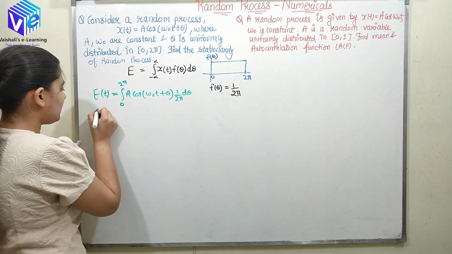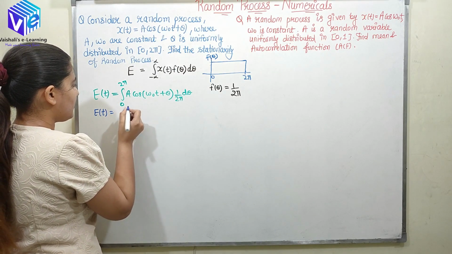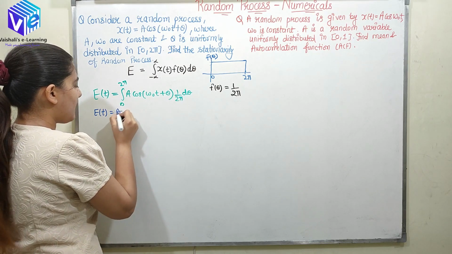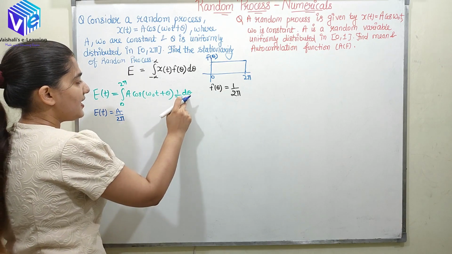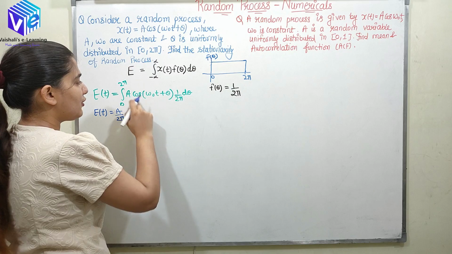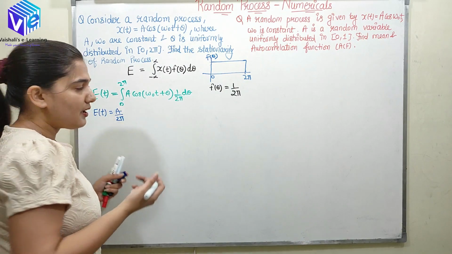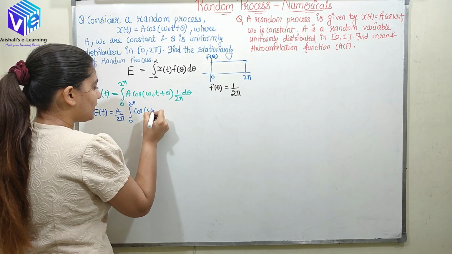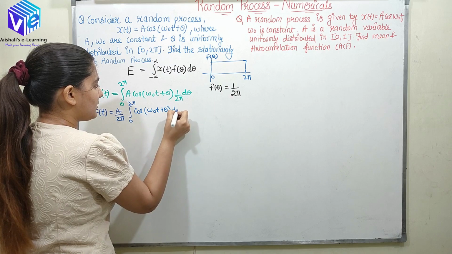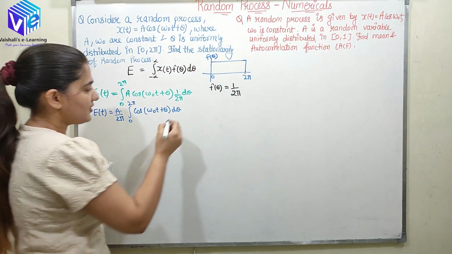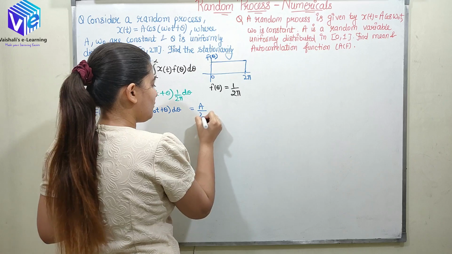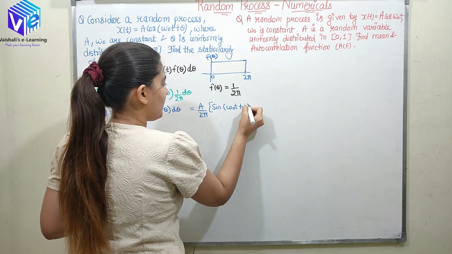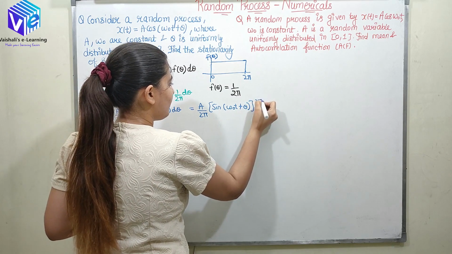I hope you know the integration. So E of X(t) would be equal to, now I can take A and 1 upon 2 pi outside, because these are constants. My integration is over d theta, so only cos(omega naught t plus theta) is varying with theta. So in the integration I'll have cos(omega naught t plus theta) only. I know this integration; it is really simple. So A upon 2 pi sine of (omega naught t plus theta), and the limits are from 0 to 2 pi.